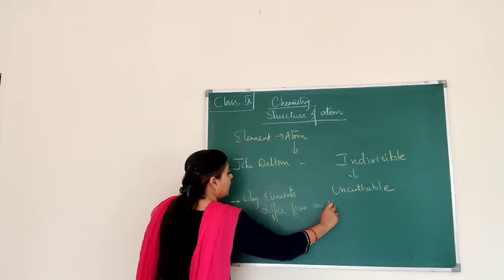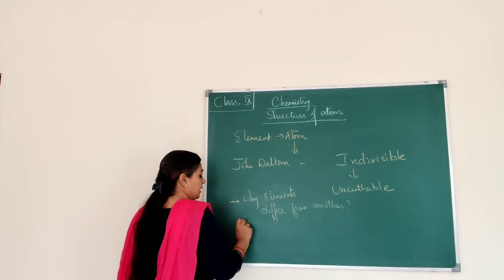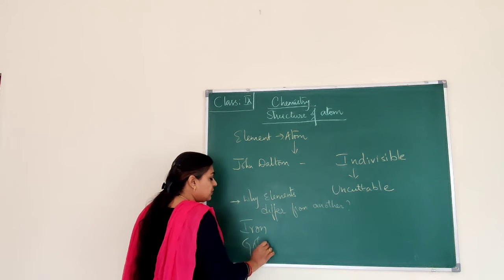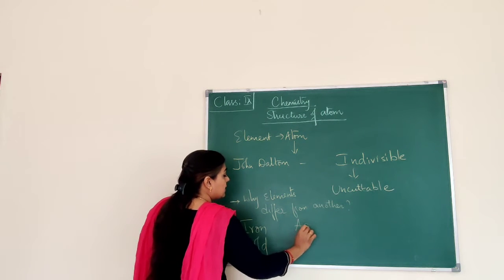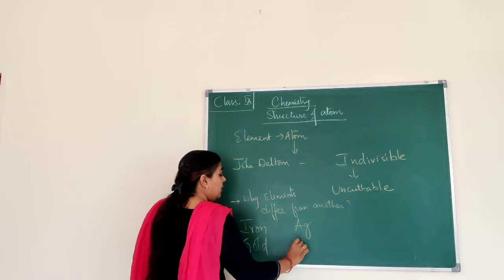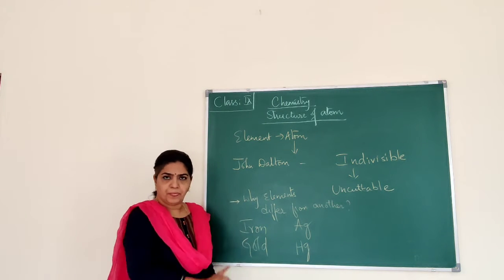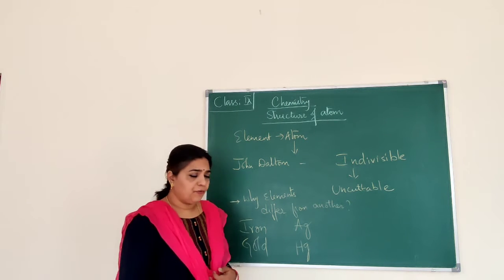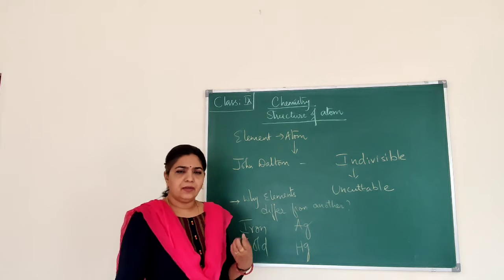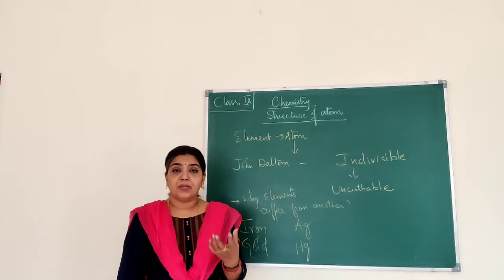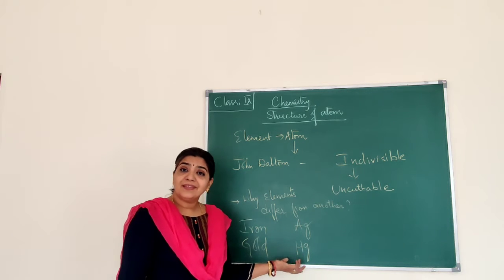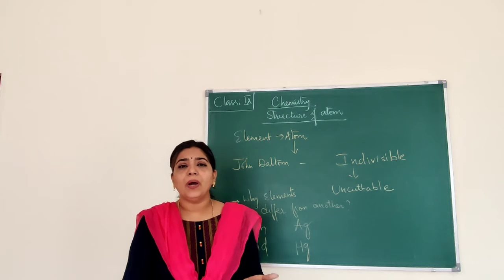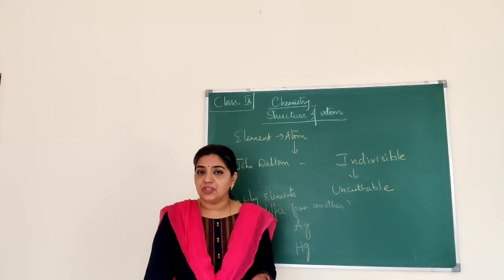Because we know very well, take one example, say iron. Iron is an element. Gold is also an element. Let me take silver. Ag is silver, and Hg is mercury. They are all elements, but aren't they different? They are different, of course. You know the properties of iron, you know gold, and mercury is a liquid while all the others are solid in state. So the question arises, why do elements differ from each other?